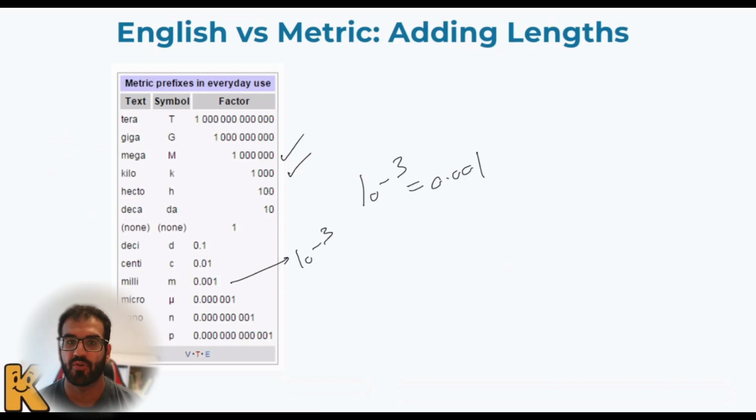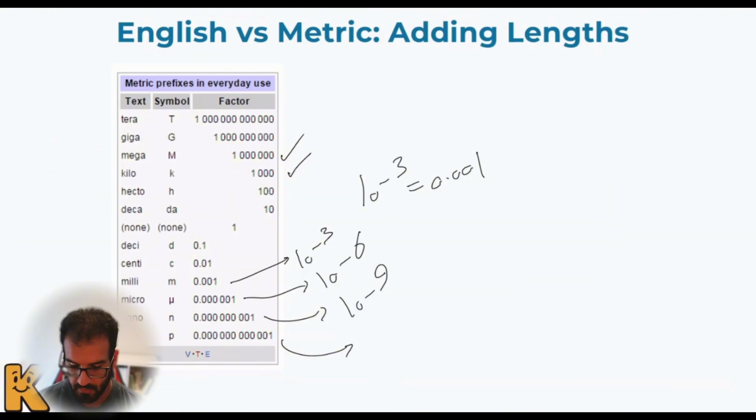So if you have any problem with the powers, I will probably record another video about that, which will be about the next section. So don't worry about it. We will talk about it later, but this is not the concept right now. When we have micro, it means 10 to the power negative 6, so that would be five zeros before the one. For nano, 9. For pico, 12.